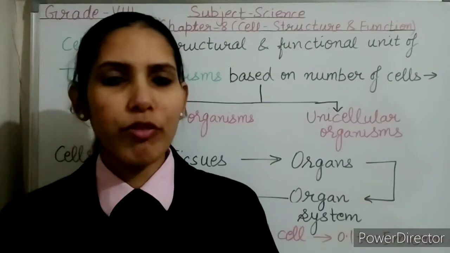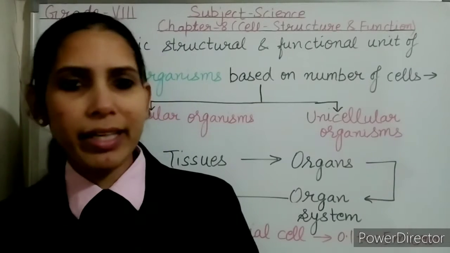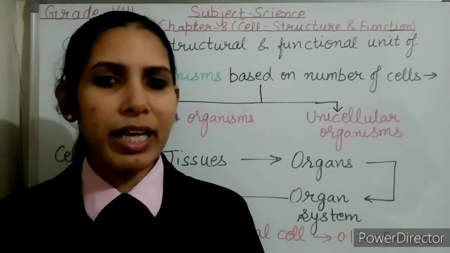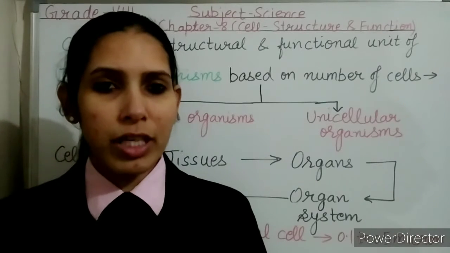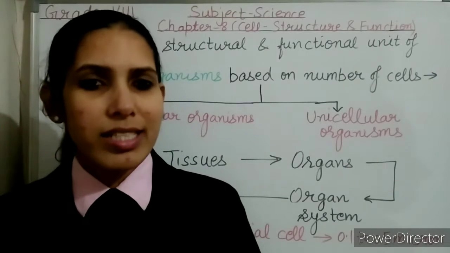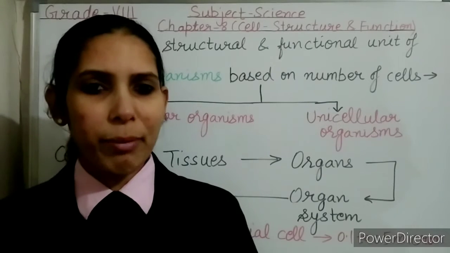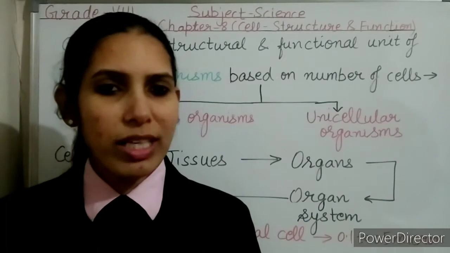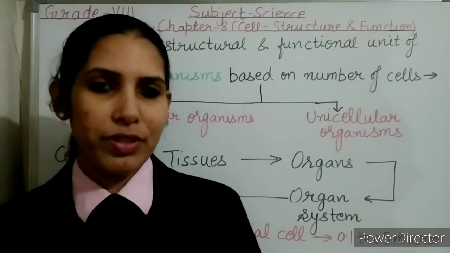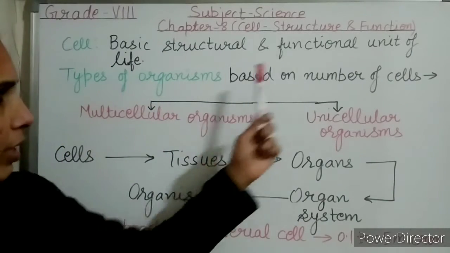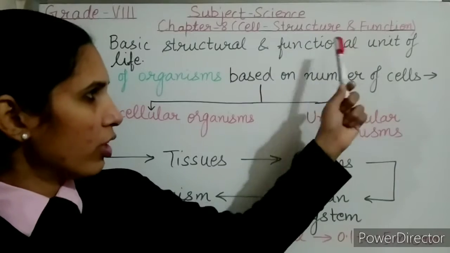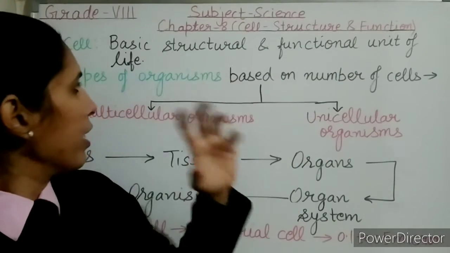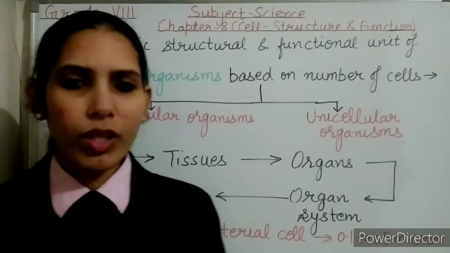If we take the example of a building, how is a building constructed? Okay. So a building is constructed with the help of bricks. Bricks are assembled so as to form a building. Similarly, living organisms are made up of cells. Cell is the smallest unit. It is the smallest structural unit of life. It will be more clear why it is called a functional unit and structural unit when we discuss the types of organisms.